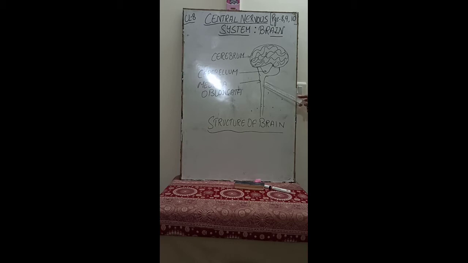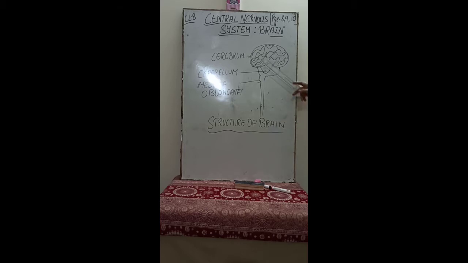Now the medulla oblongata, what is its function? It controls and is responsible for all the involuntary activities of the body. What are the involuntary activities? Those activities which are not under our control, like heartbeat, digestion, respiration, breathing and coughing. These are all involuntary activities, and they are all controlled by the medulla oblongata. The medulla oblongata forms an interlink between the brain and the spinal cord.